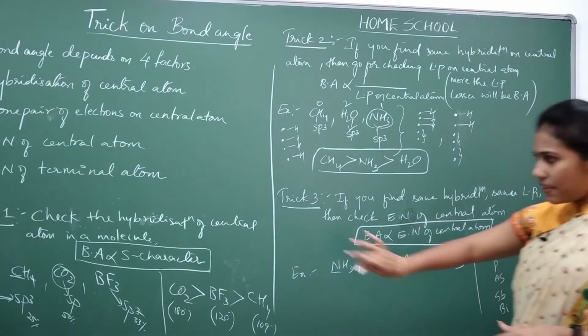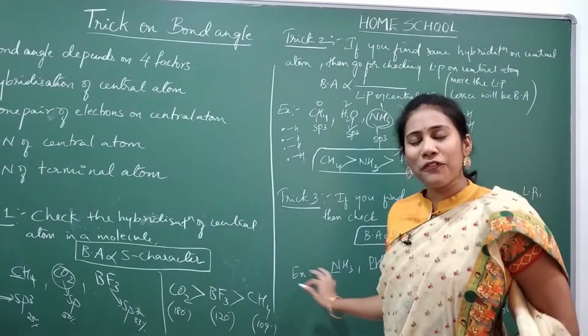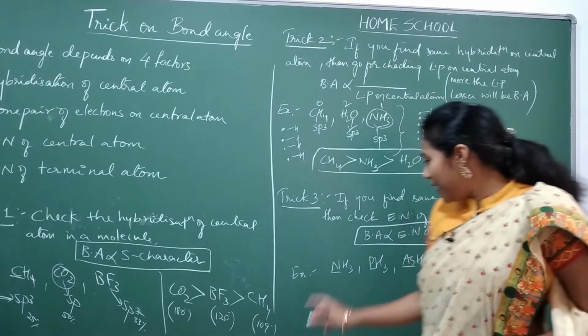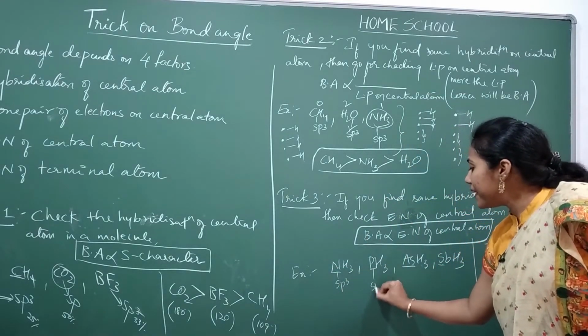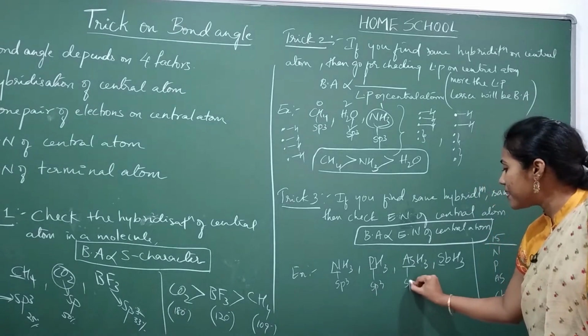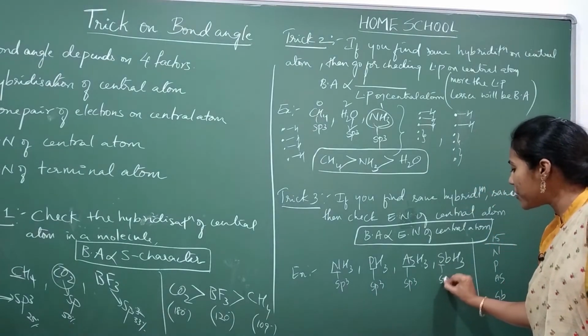So when you check the hybridization, all of them will have same hybridization. Here all of them have sp3 hybridization. If you want, you can check and see.